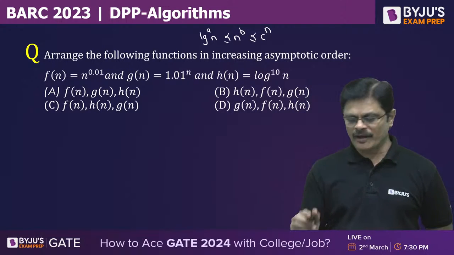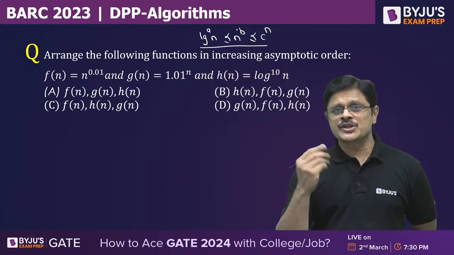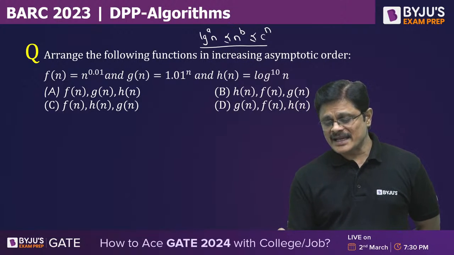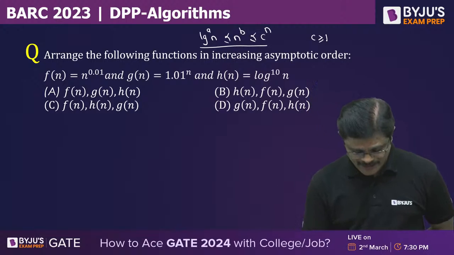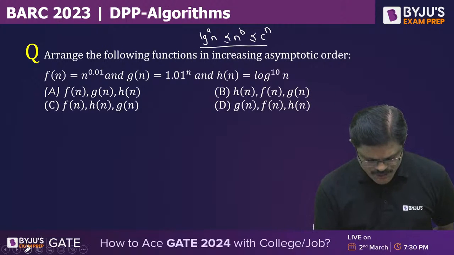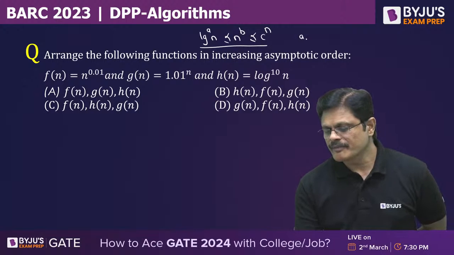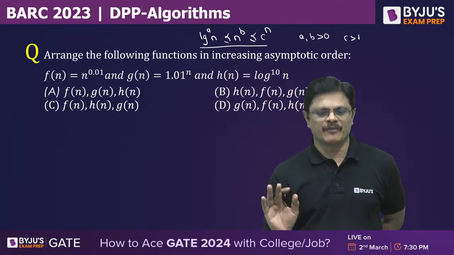This is the basic order one should never forget. Here a, b are positive real numbers, whereas c is a positive real number greater than 1, not greater than or equal to, it is greater than 1.